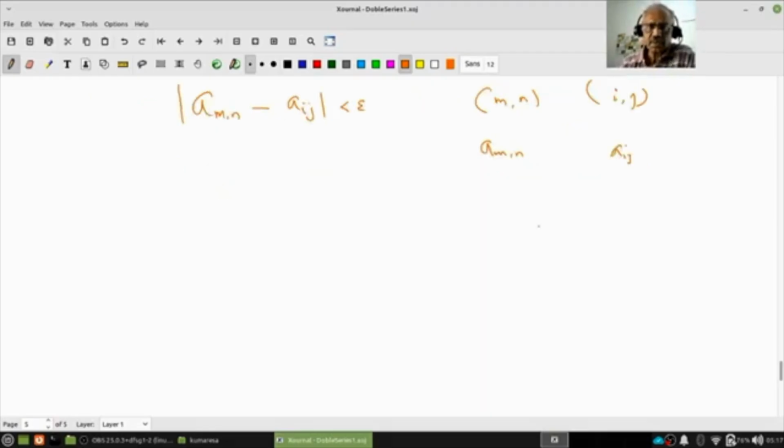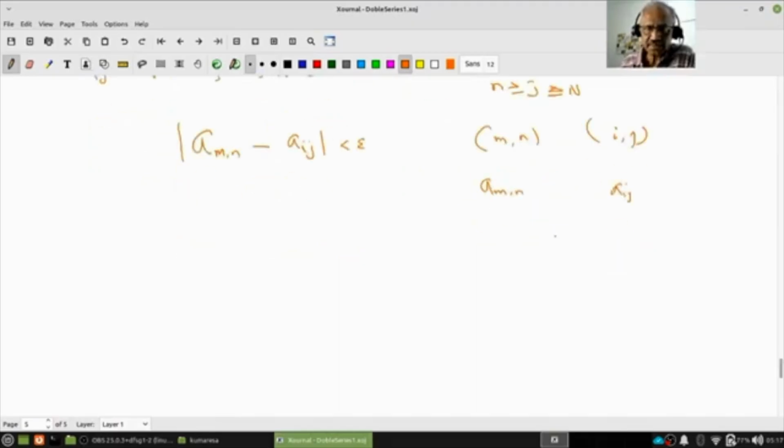I am not simply saying m and n should be greater than or equal to N and i and j should be greater than or equal to N. There is a slight subtlety in the definition. Just make sure that you understand.